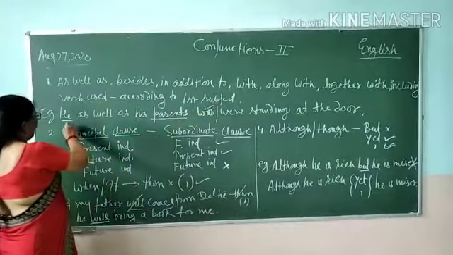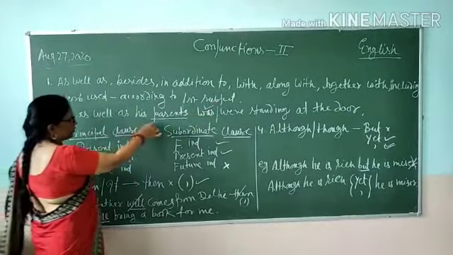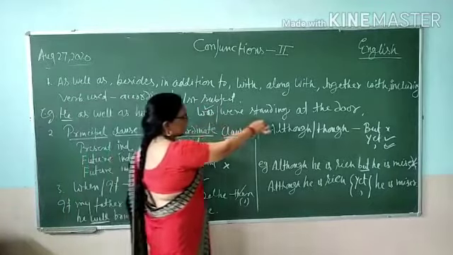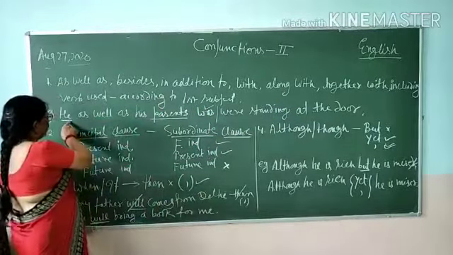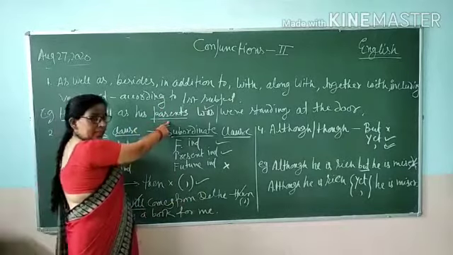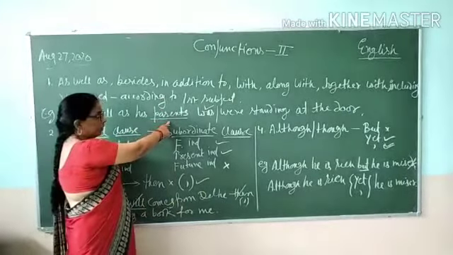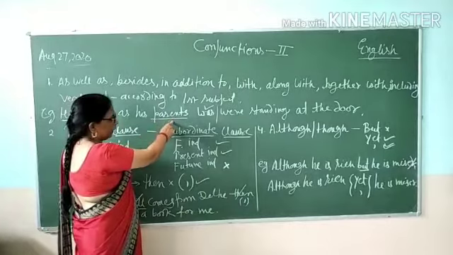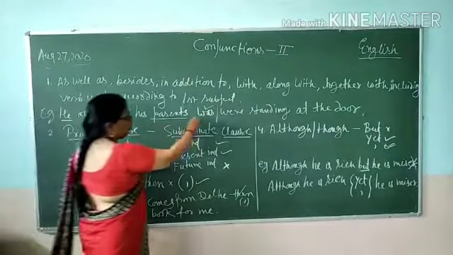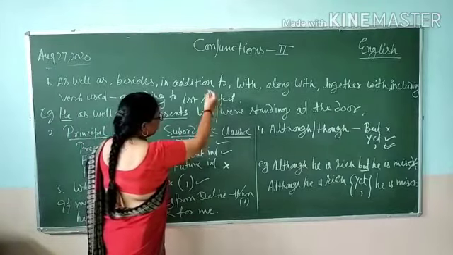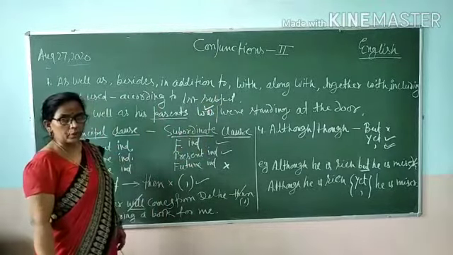For example, I have written here, "He as well as his parents was standing at the door." Now students see, he is the first subject and parents is the second subject. And we need the verb according to the first one. The first one is singular, so we will use a singular verb.